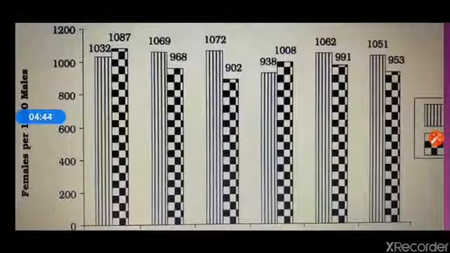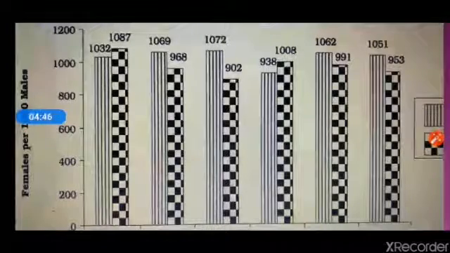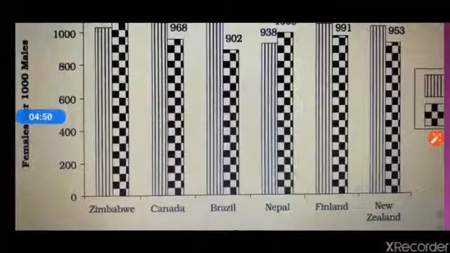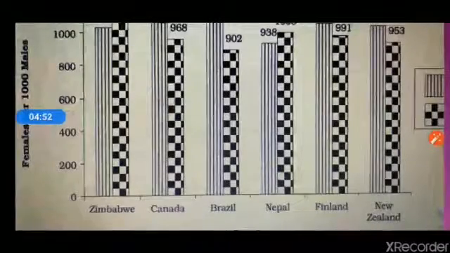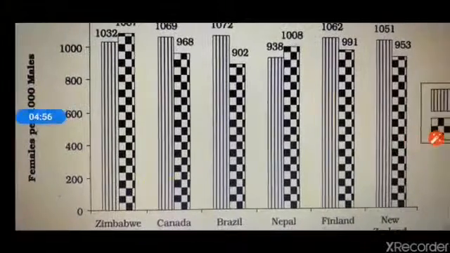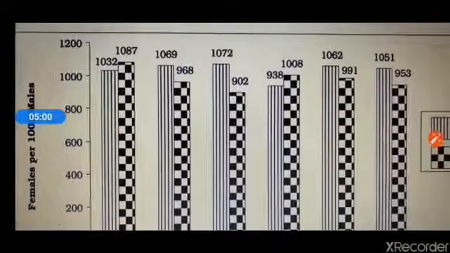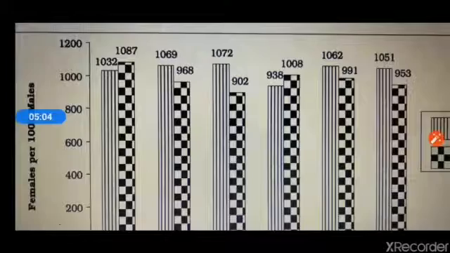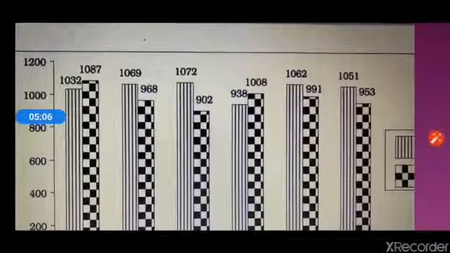The situation is reverse in developing countries like Nepal. The proportion of female is high in rural areas. We can also see Zimbabwe, the proportion of female is high in the rural areas. As compared, the proportion of female is very low in the urban areas.